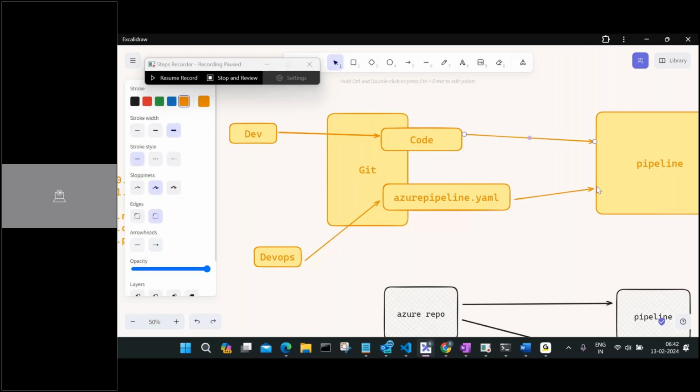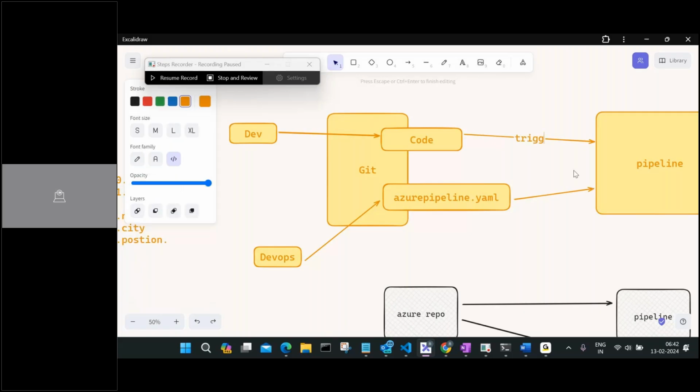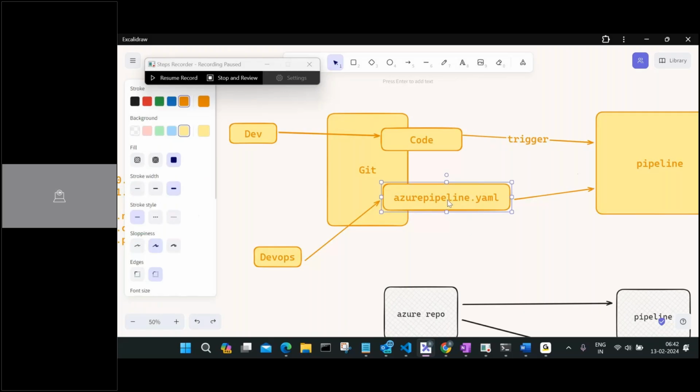The trigger will be using this code. Even if I change the YAML file, this trigger is not just for this code only. We can make it for code also, but this trigger can be for the pipeline also. So tomorrow, in case I made any change into my pipeline, still it should run.